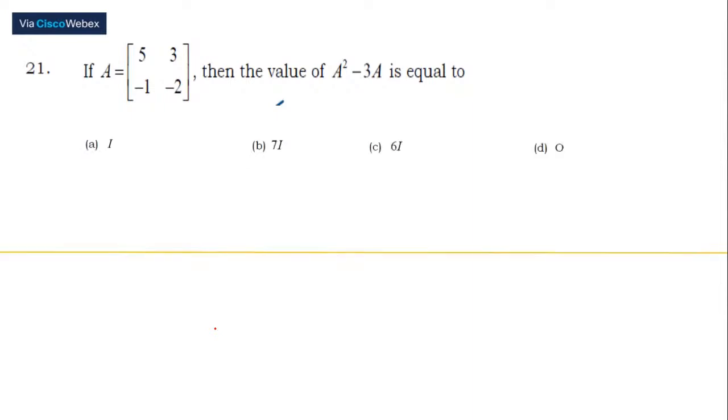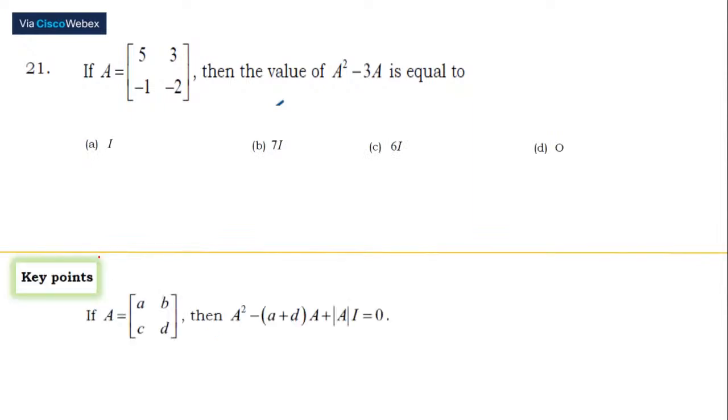Okay, these are the options we have. Now, we know this expression. We'll make use of this expression and solve the problem. Here it starts from a second degree, and that's the main reason we use this equation, A square.